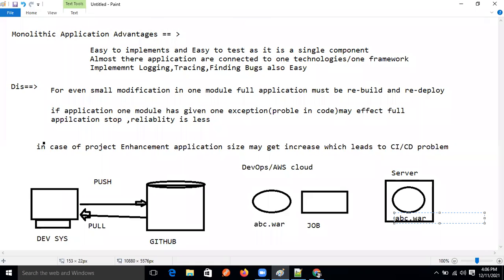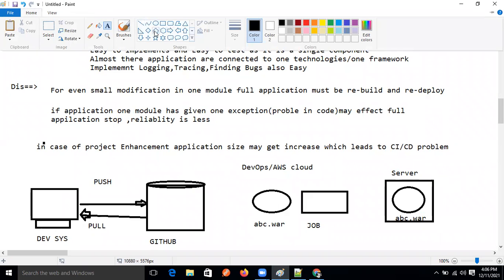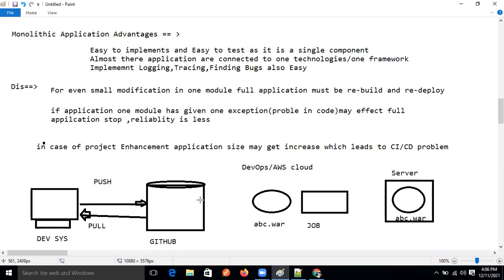So from here, from the git account, our DevOps people are taking the code, and they are converting it into the war, creating one jar and a job, and that job they are deploying inside that server.